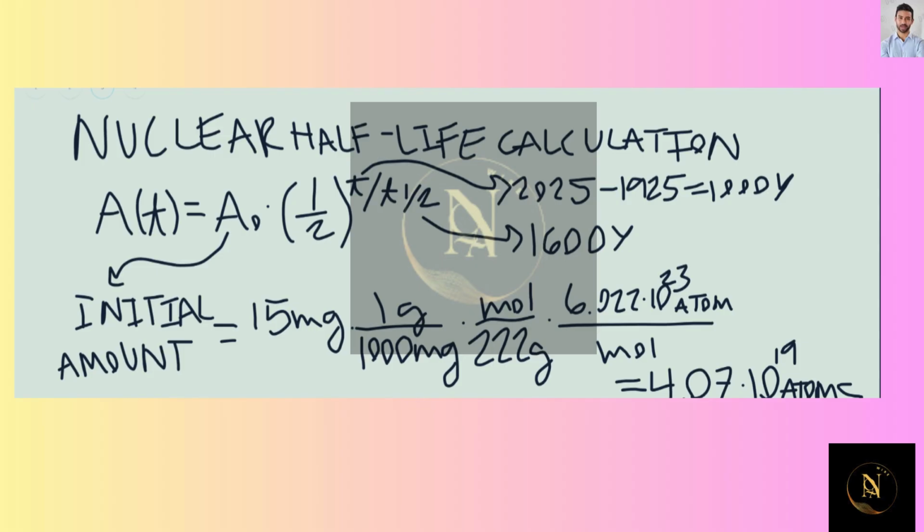So our period of time in this point is from 1925 to 2025. 2025 minus 1925, that's just 1,000 years. And our half-life is 1.6 times 10 to the 3rd years, or 1,600 years.